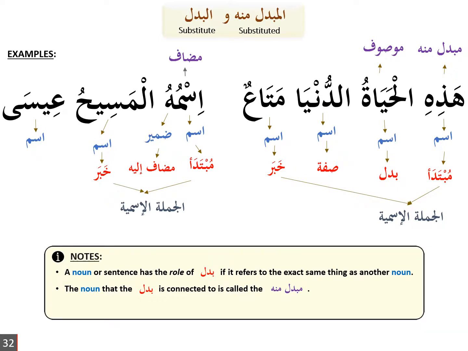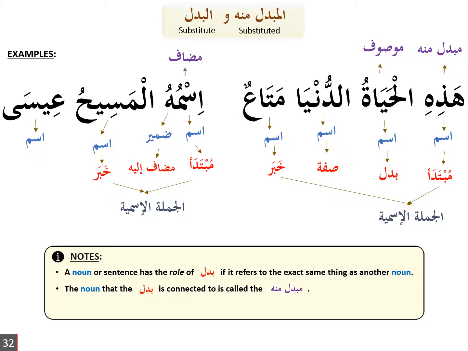So we have the word Isa left over, so it's going to have a relationship with one of the words in our sentence. So can it be mudaf ilay? It cannot be mudaf ilay because the word al-masihu is definite, it has alif lam. Can it be sifa? Is the word Isa matching the word al-masihu?